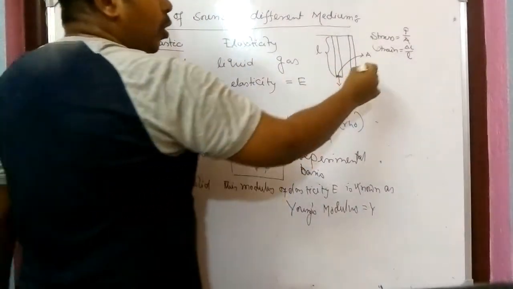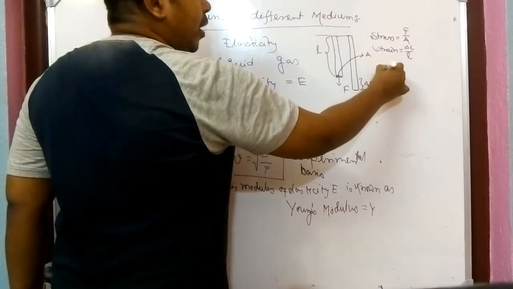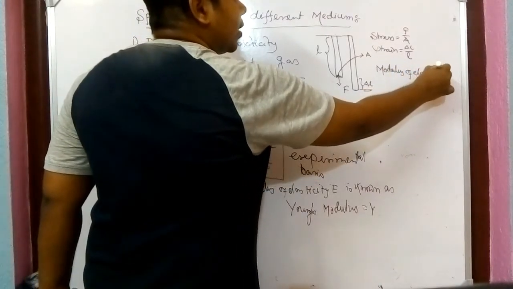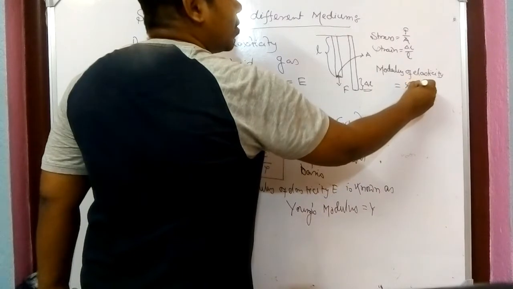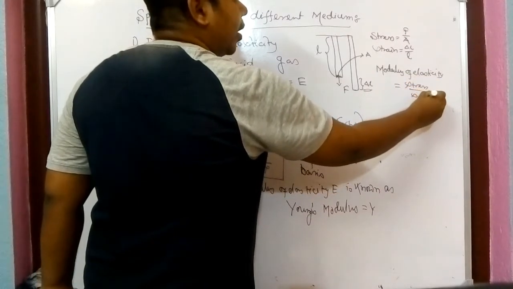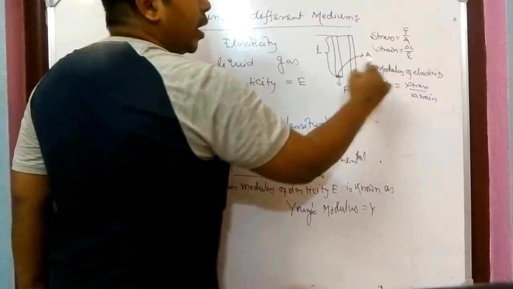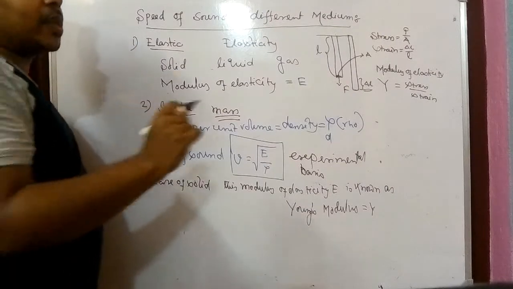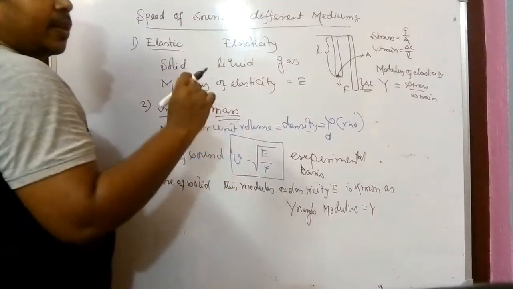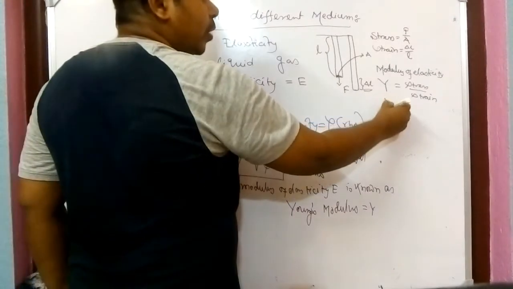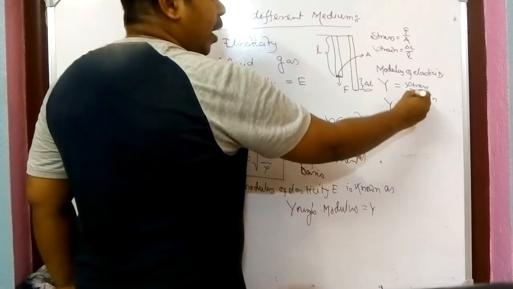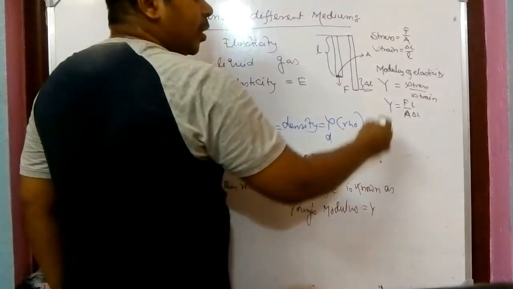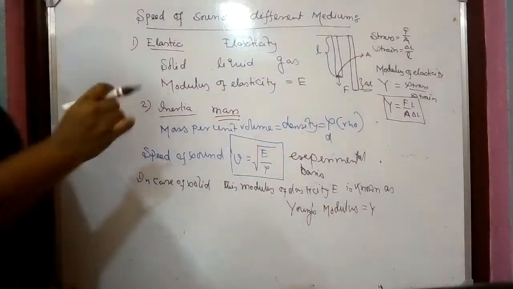And the ratio of that is known as modulus of elasticity. Modulus of elasticity is nothing but stress by strain. And for solid, it is denoted by Y, because one great scientist named Young derived this thing. So it is known as Young's modulus. Stress means F by A, and strain means delta L by L. So that is Young's modulus for solid.